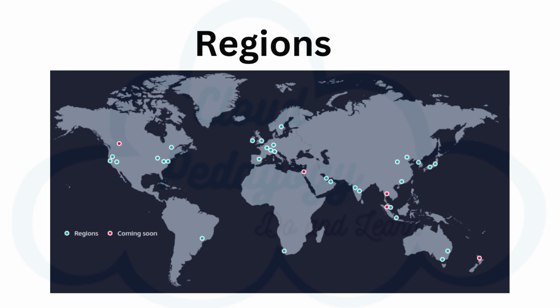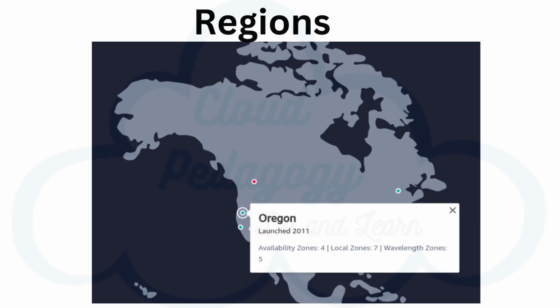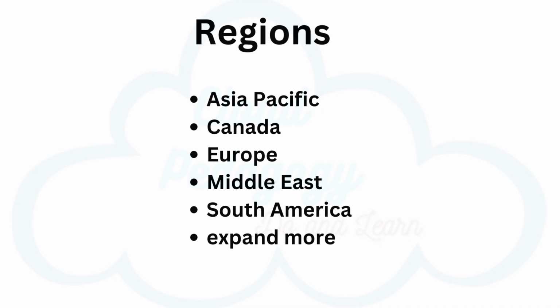AWS regions are named after the location where they reside. For example, in the United States, there is a region in North Virginia called the North Virginia region, and in Oregon called the Oregon region. There are regions in Asia Pacific, Canada, Europe, the Middle East, and South America, and AWS continues to expand to meet the needs of its customers.